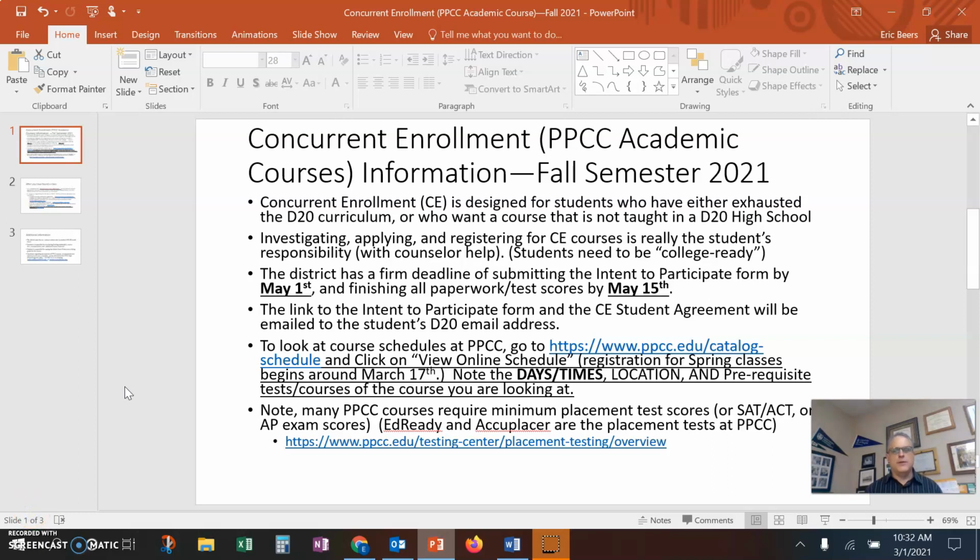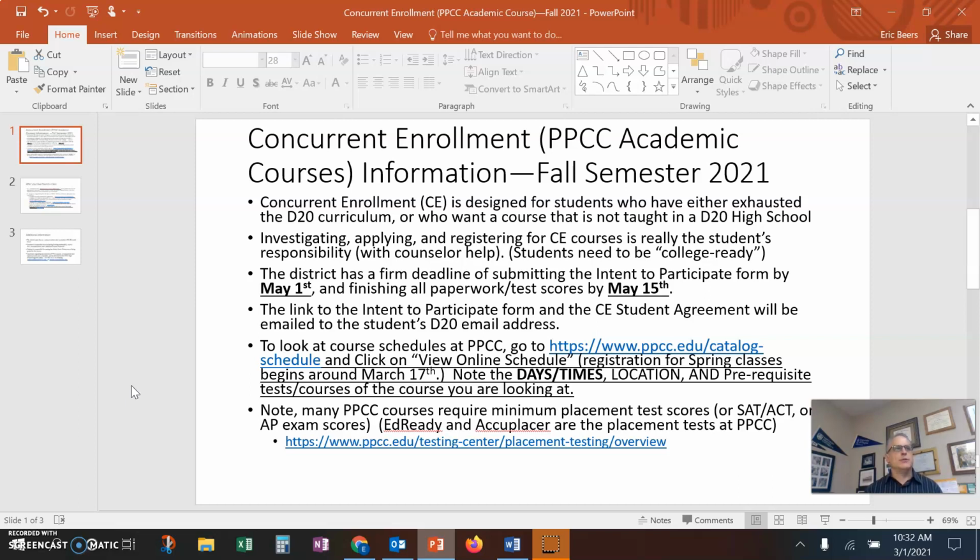I wanted to go over the concurrent enrollment process for the fall 2021 semester. Concurrent enrollment is a program that is designed for students who have either exhausted the D20 curriculum or who really want a course that is not taught at Air Academy High School or in District 20.